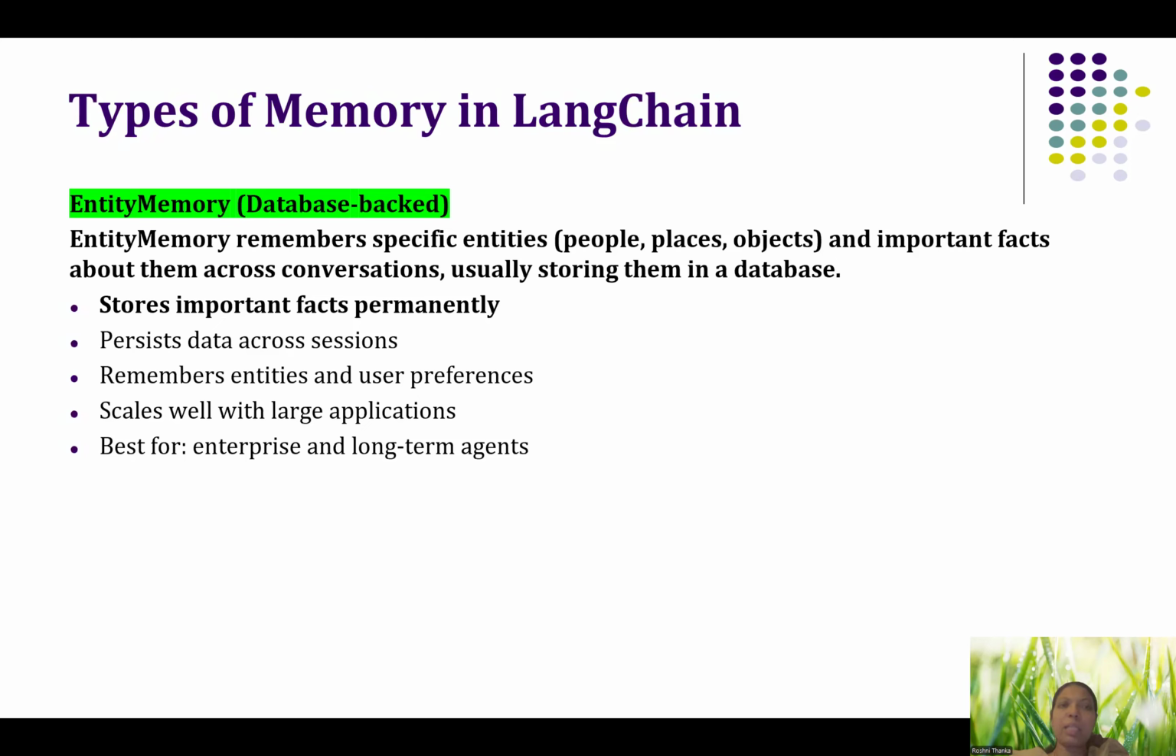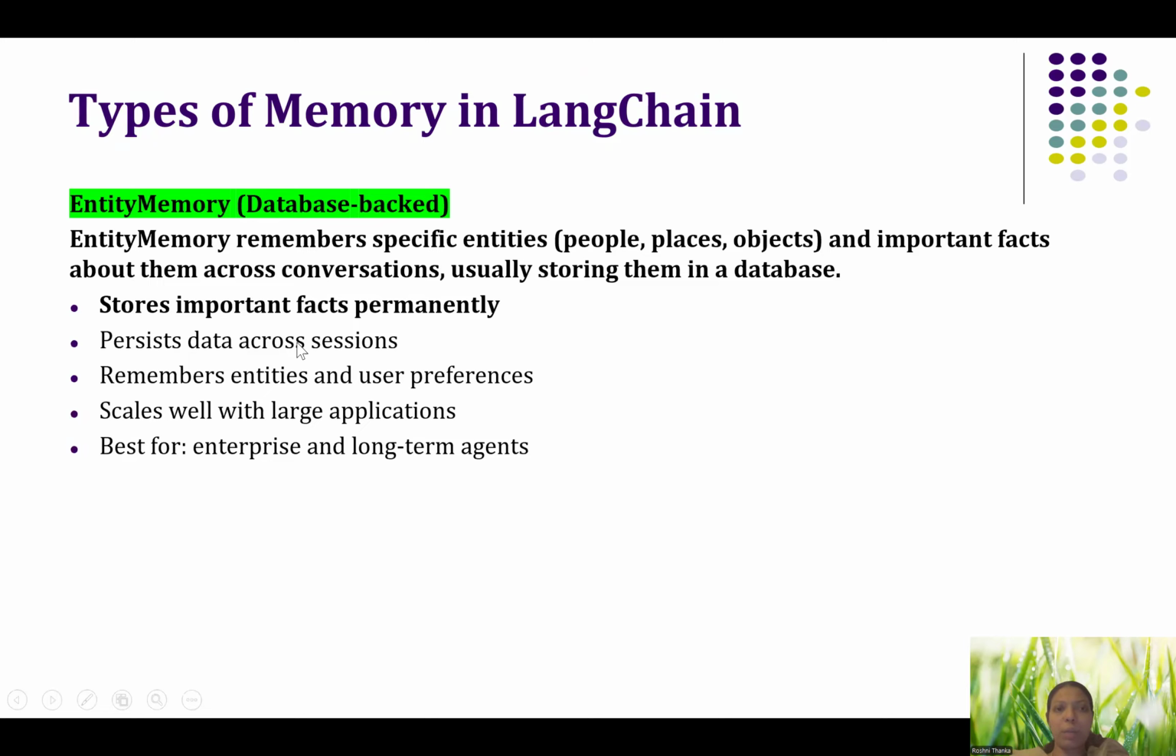The next one is entity memory. Entity memory means it is going to remember specific information. Entities are things we already know, like place, name, objects, and the important facts about these entities are stored as a database. So that is what entity memory is.